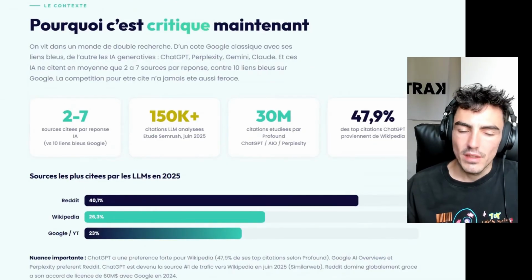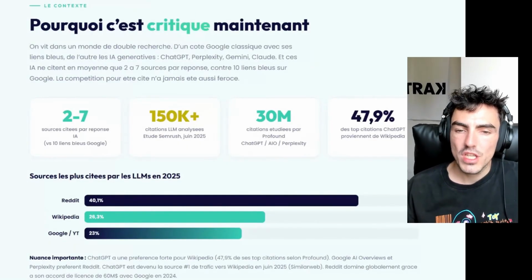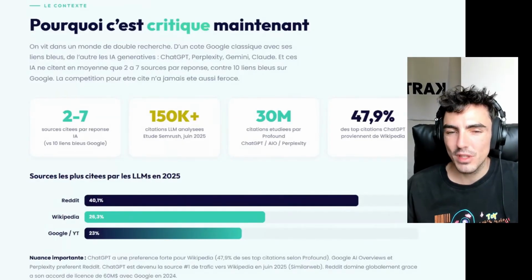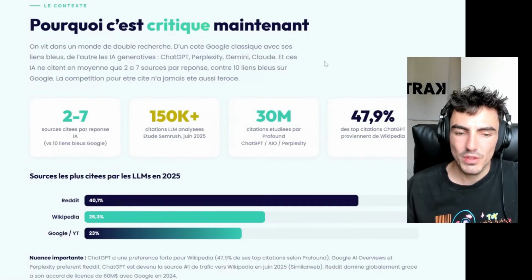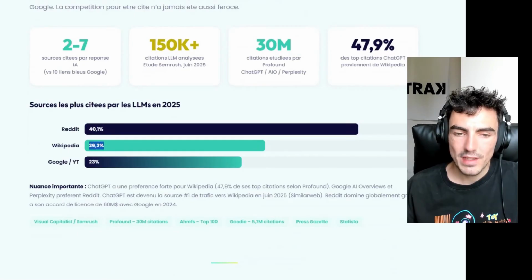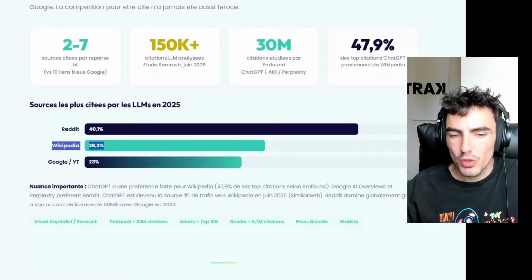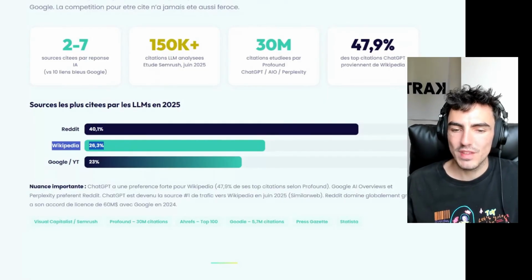Because right now, there's a huge amount of growth on ChatGPT, and you should know that ChatGPT is being used a lot. There are certain sources that are extremely widely used, and we'll be able to take a look at that. Which ones in particular are used the most? Especially, let's see, what do we find as the second most used source? The most used source across all LLMs worldwide is Wikipedia. So Wikipedia has an outsized importance.